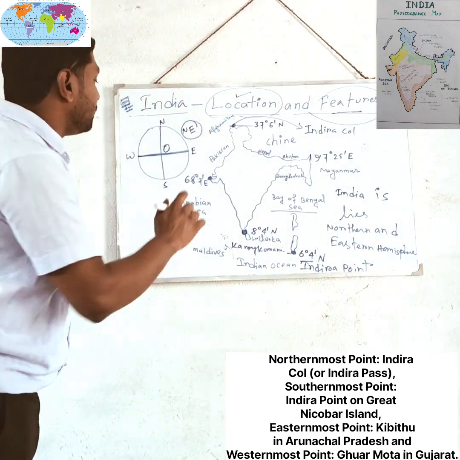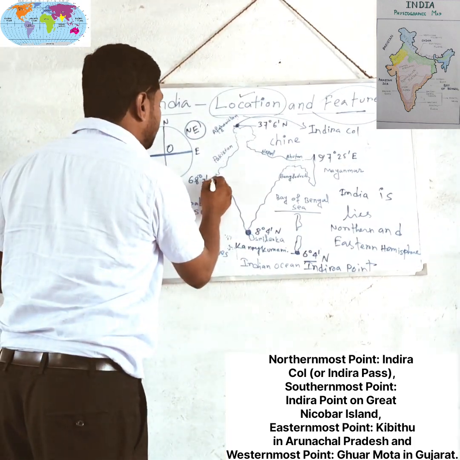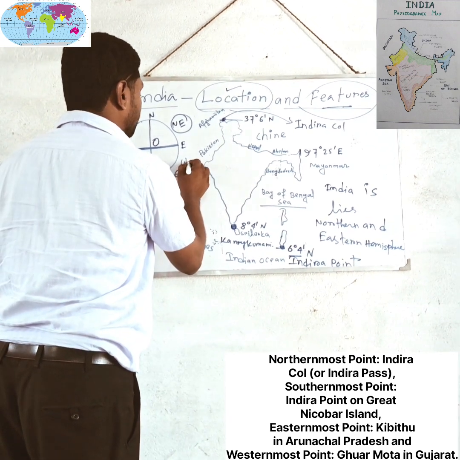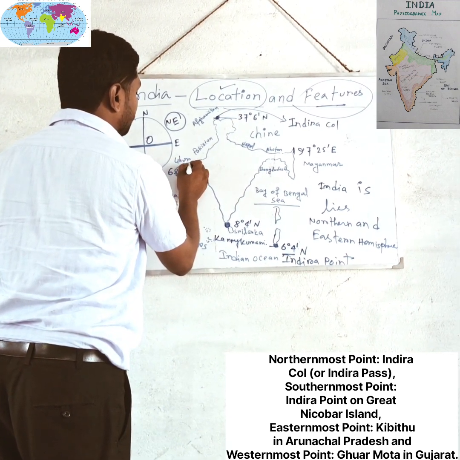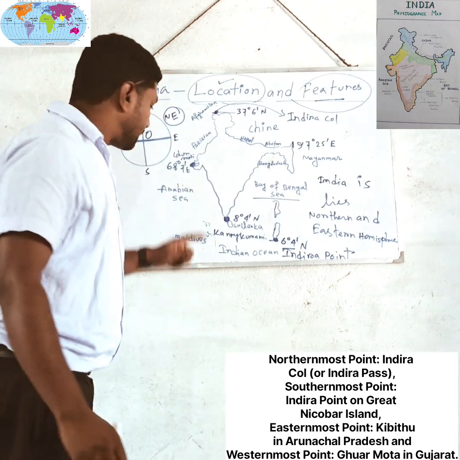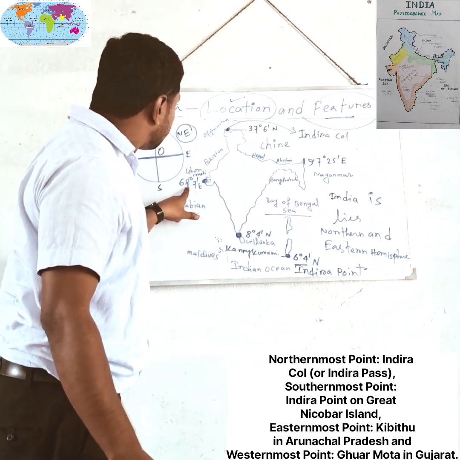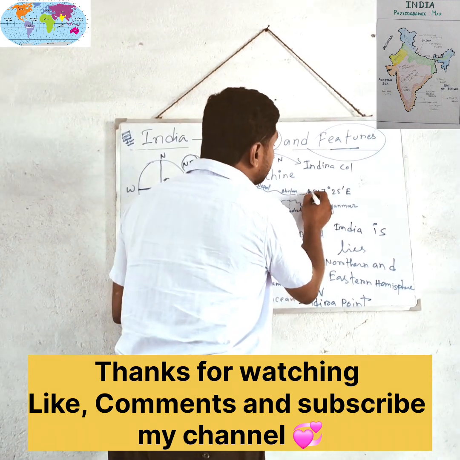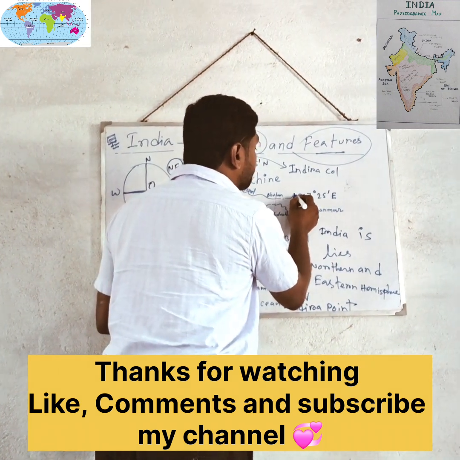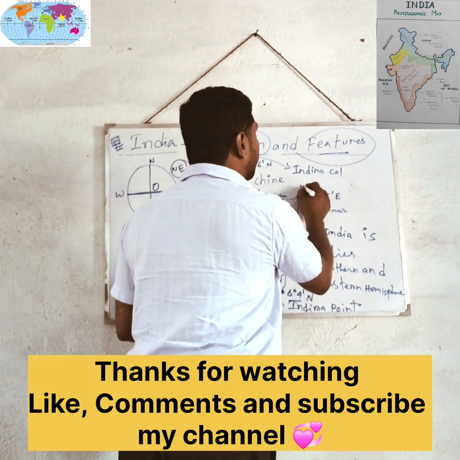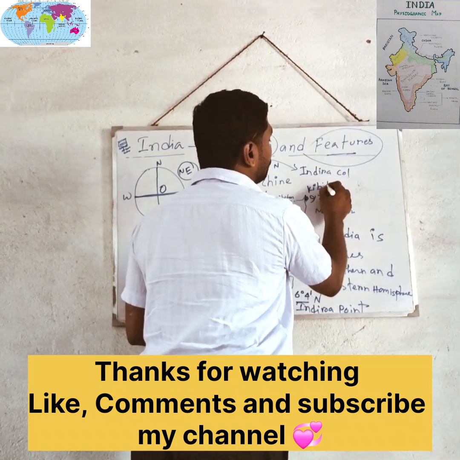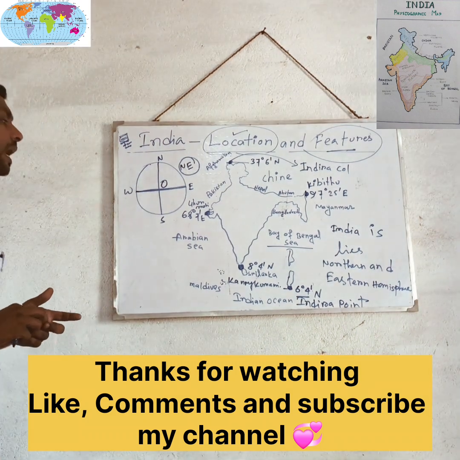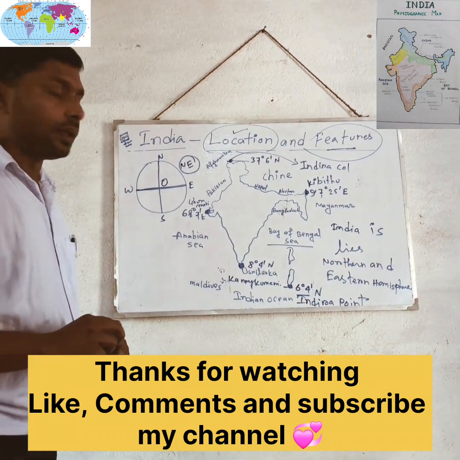Understand? Now the westernmost part of India, in Gujarat, is called Guhar Moti. Its location is 68 degree 7 minute east. And the easternmost part of India is called Kibithu. Understand?